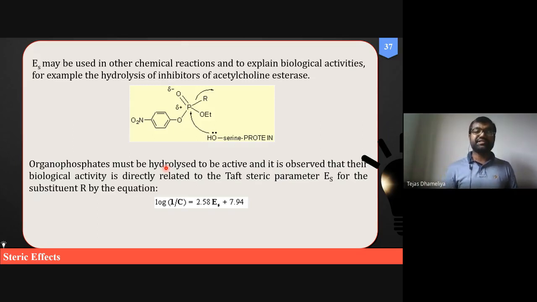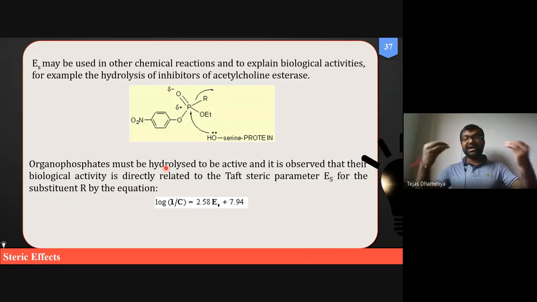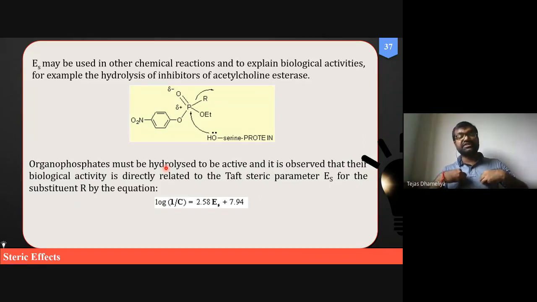The question is why Taft and Hammett were talking about chemical reactions. The concern is that if these constants can be applied to chemical reactions, then why can they not be applied to the biological reactions which occur in the body.